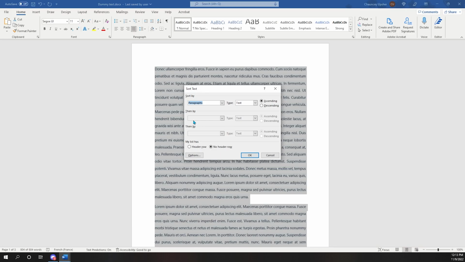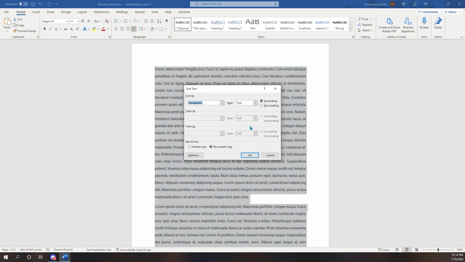I'll get to how to create a table soon because we're starting to finish up the home section. Once we get to the table part, I'll come back so that we can go into detail about how to sort. But this is basically how to sort.